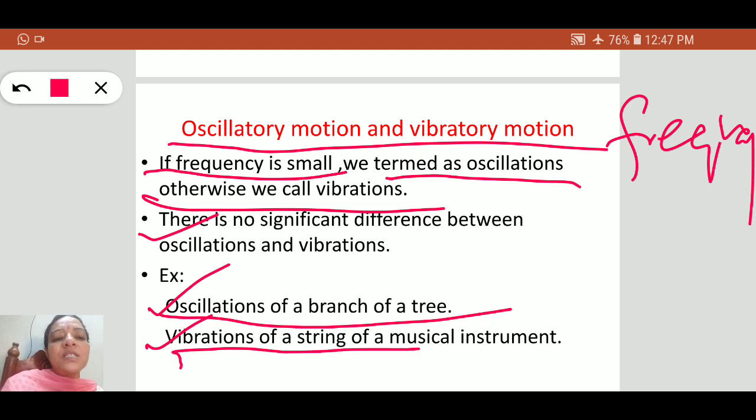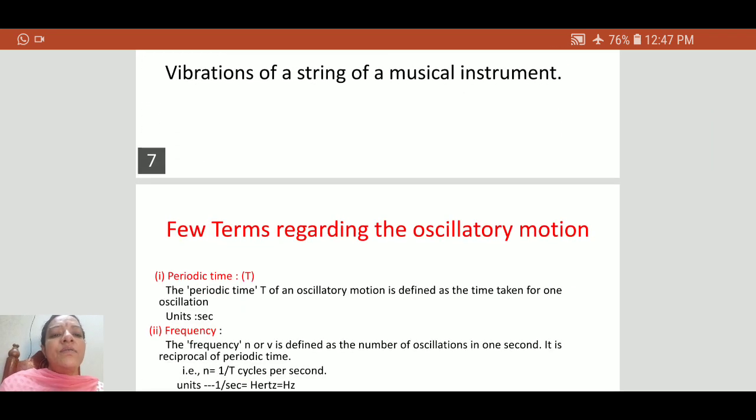So we use in normal language vibrations of a string, oscillations of a branch, and like this. This is the main difference between oscillatory motion and vibratory motion.